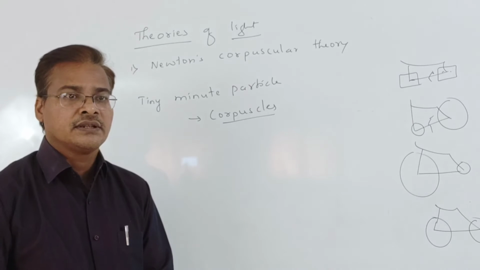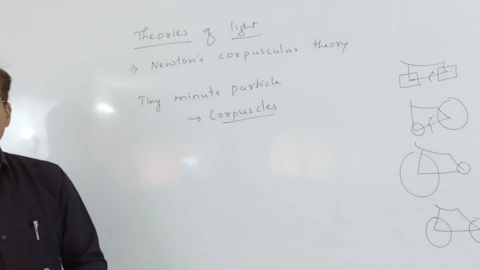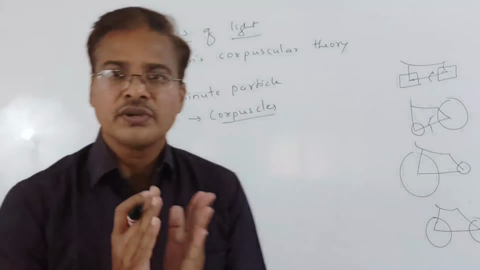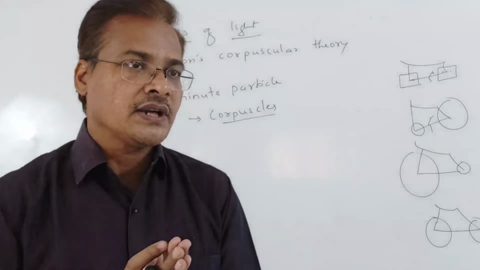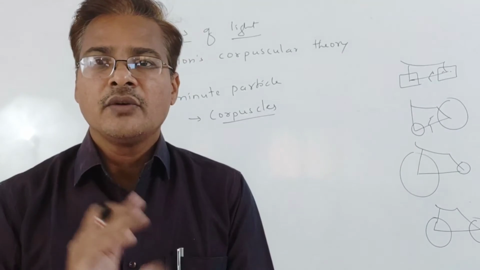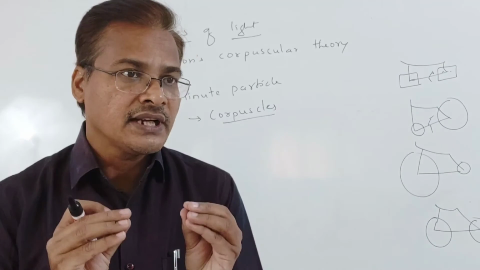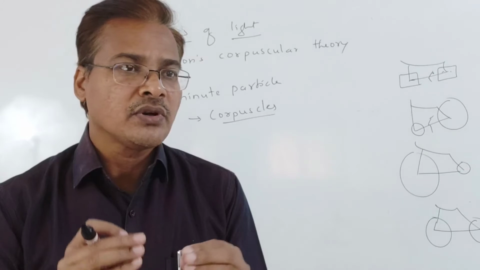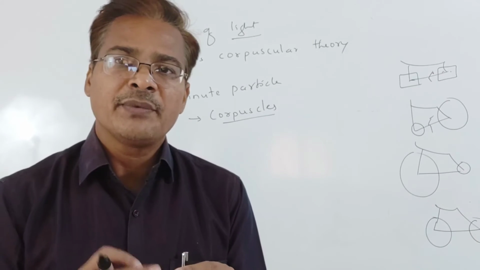Why? Because Newton knew the theory of sound, the velocity of sound. In the velocity of sound, he understood that elasticity is required, and because of that velocity, vibration takes place.